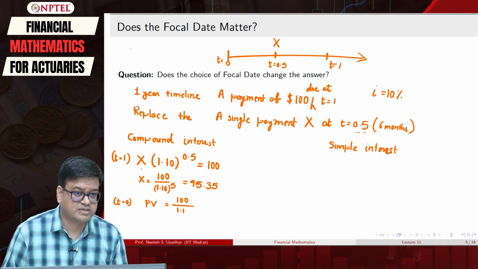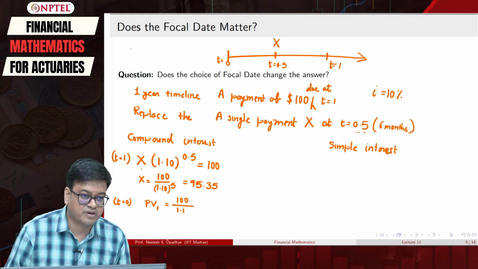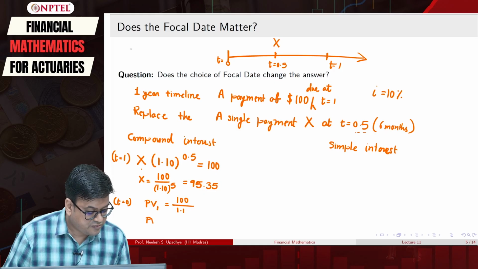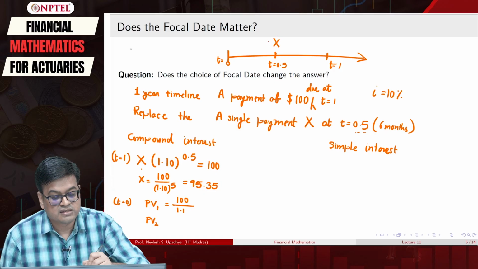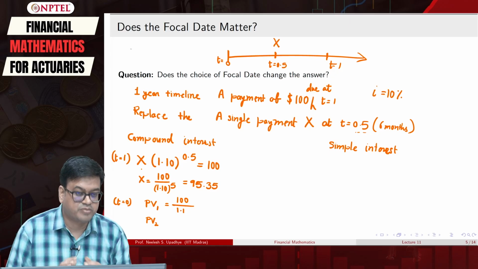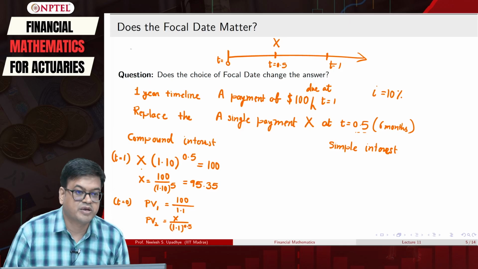We will call this PV1, and then PV2, which is this value of x, I will bring by 1.1 raised to 0.5. That is my PV2.